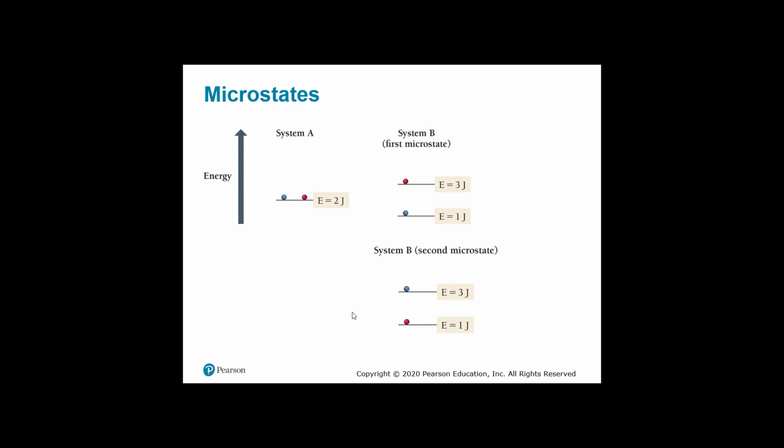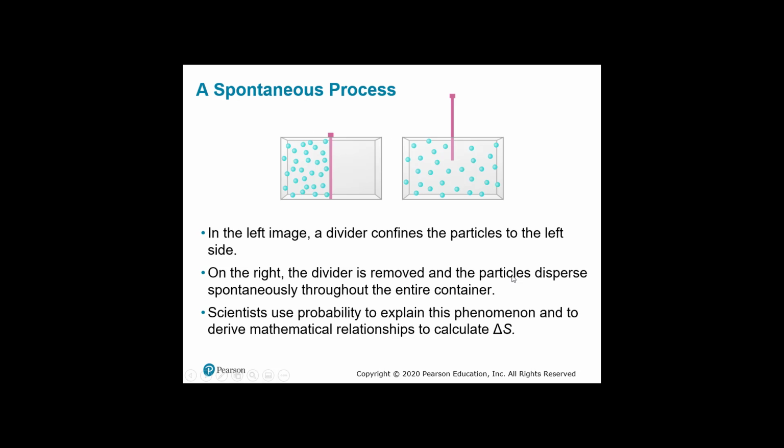So this is what your book gave you. It describes two different systems. System A only has, think of it as one floor. System B has two floors, so it can spread out more. So you have a first microstate and a second microstate because you can flip these, and those are the probabilities. In this case, this has two microstates. So this would be the macrostate, the one with the most probability. This is most likely the macrostate that would occur.